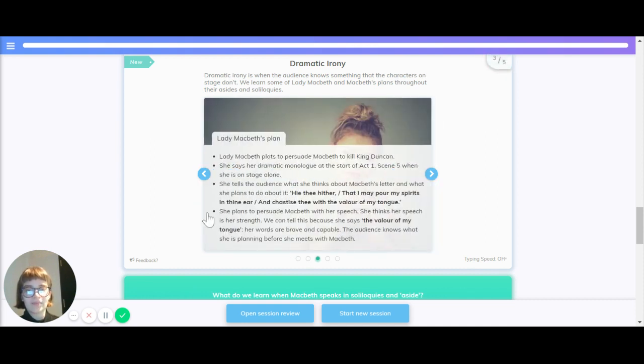Lady Macbeth's plan. Lady Macbeth plots to persuade Macbeth to kill King Duncan. She says her dramatic monologue at the start of Act 1, Scene 5, when she is on stage alone. She tells what she thinks about Macbeth's letter and what she plans to do about it.